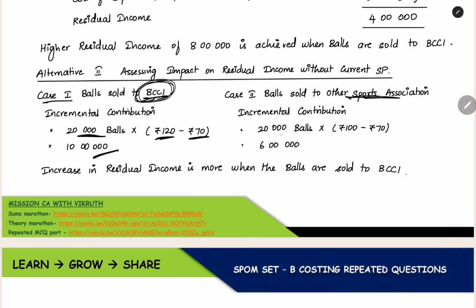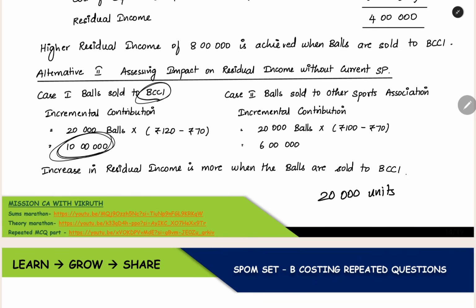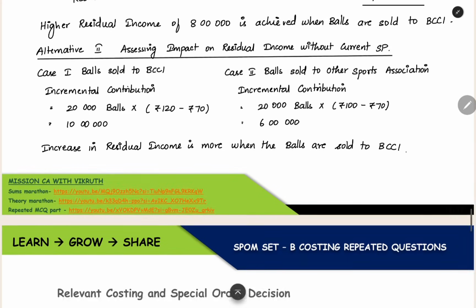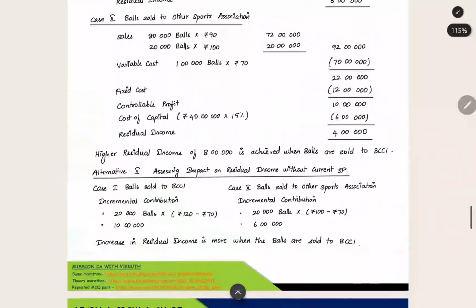When you are selling to another sports association, for the extra 20,000 balls, 100 rupees is the selling price and 70 rupees is the variable cost. This gives us the contribution per unit. When you multiply, you get the total additional, incremental contribution. In both cases, we are calculating the additional contribution for the extra 20,000 units alone. When you sell to BCCI, you get more additional contribution, so the increase in residual income is more when the balls are sold to BCCI. So that's all about this question.